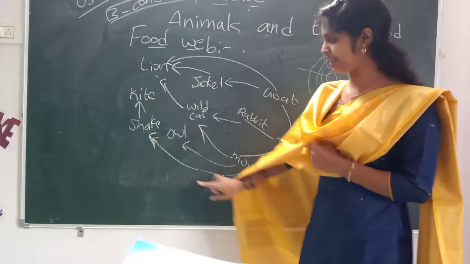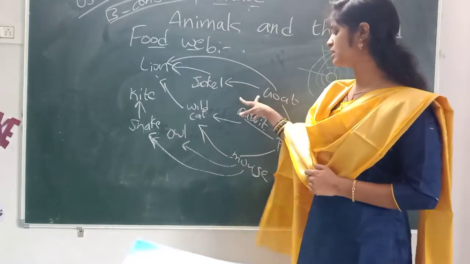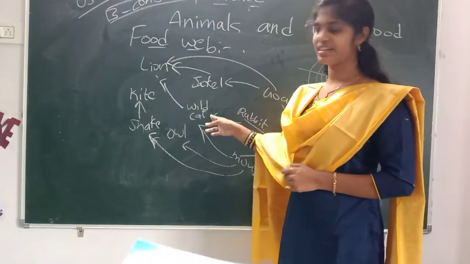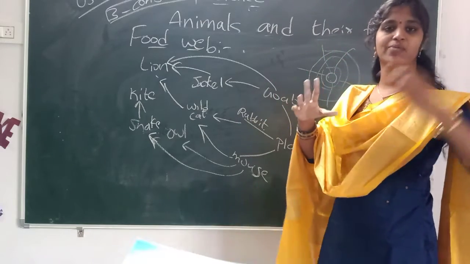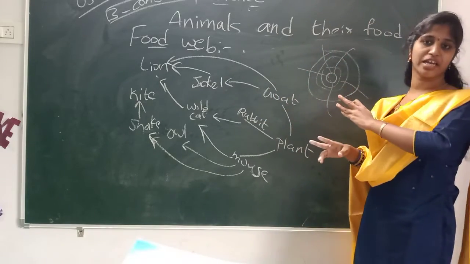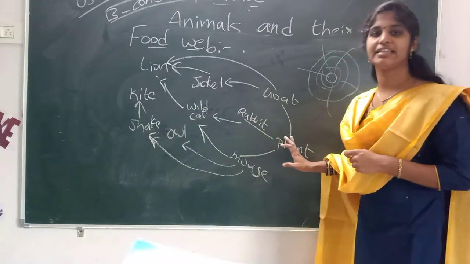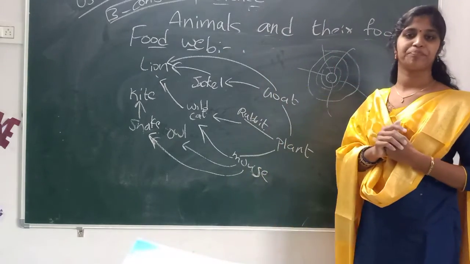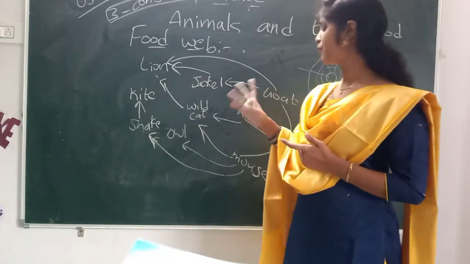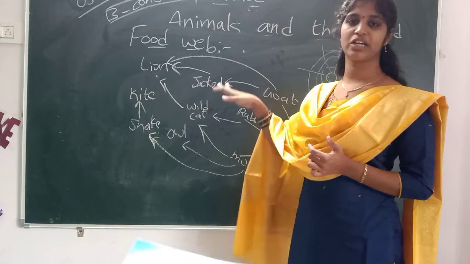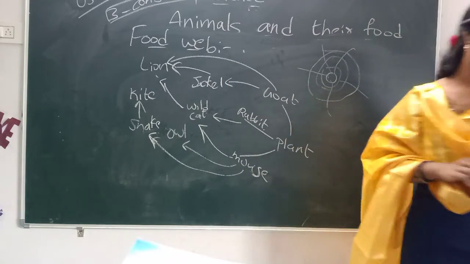Okay? Again the snake. So here the mouse is eaten by two animals and the lion will take three animals: wildcat, jackal and goat. In this connection, one animal depends on two or three animals. This connection of getting food from one animal to another animal is called a food web. It means a connection between the animals for their food. One depends on others and others depend on others. So this is about the food web.